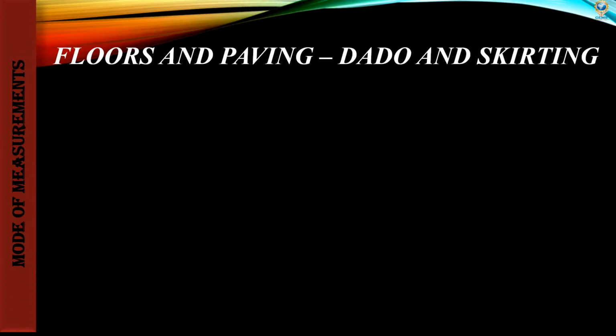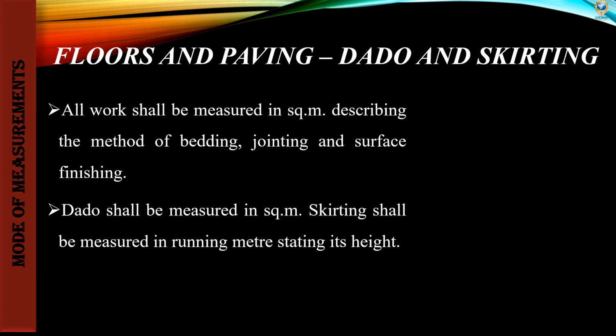Then shadow and skirting. Shadow is the lower part of the wall. All these works will be measured in square meter. We describe the method of bedding, the method used and joining, then surface finishing. All things will be described here. Then shadow will be measured in square meter. Skirting will be measured in running meter, stating its height.